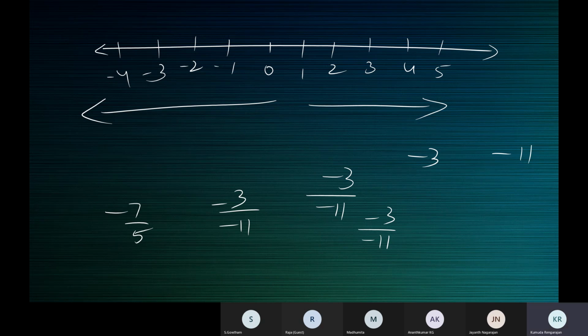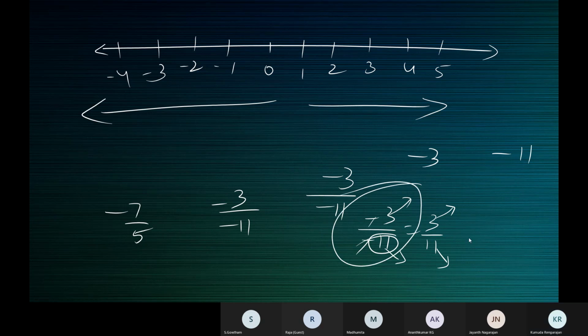Then what can you call this? Minus 3 by minus 11 is nothing but 3 by 11. Minus gets cancelled, it's 3 by 11. Now, 3 is an integer, 11 is an integer, or you can say minus 3 is an integer, minus 11 is an integer, and the denominator is not 0. So what do you call minus 3 by minus 11?